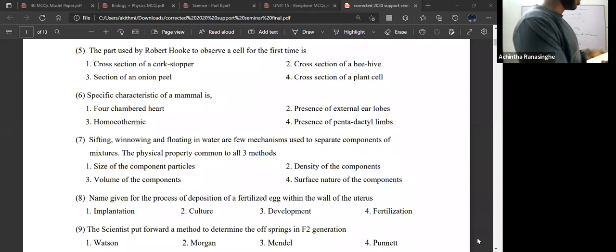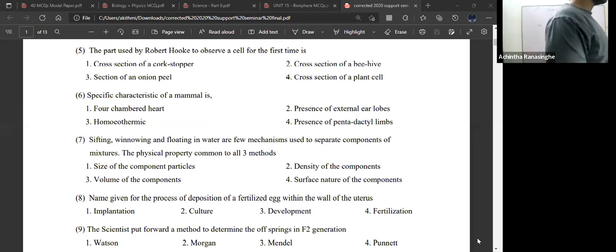Presence of external earlobes. Because the four-chambered heart is common with class Aves. Homeothermic is common with class Aves. Aves means the bird category. And presence of pentadactyl limbs is also common with which class?